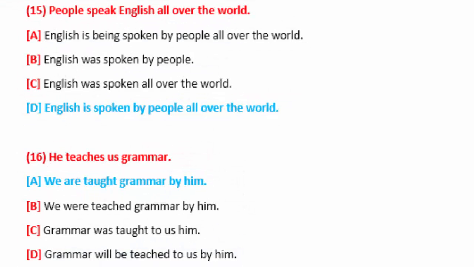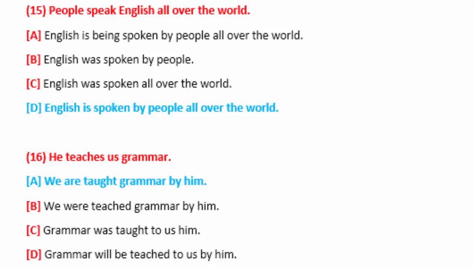Sentence number 15. People speak English all over the world. As you can see, all over the world is additional information, and the main sentence is people speak English. So when we convert this sentence into passive voice, this is a sentence from present simple. This is a repeated action which is done all over the world.